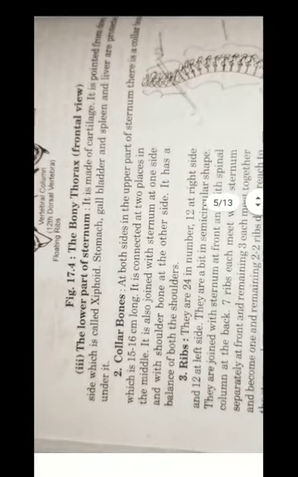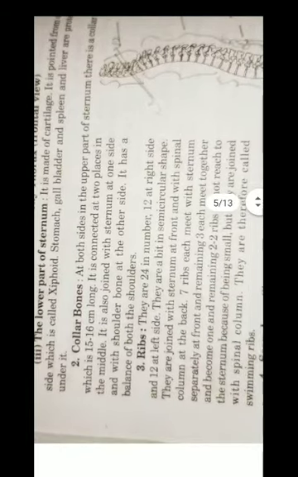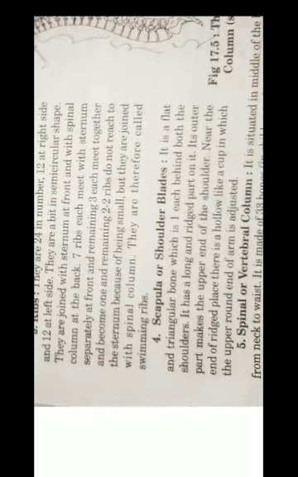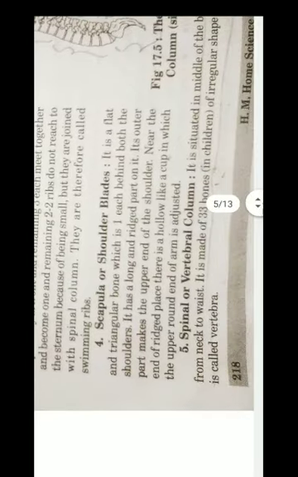Number 2, collarbones. At the side of the upper part of the sternum, there is a collarbone 15 to 16 centimeters long. It can connect at 2 places in the middle. It is also joined with the sternum at one side of the shoulder. Ribs. They are 24 in number, 12 on the right side and 12 on the left side. Scapula or shoulder blade. It is a flat and irregular triangular bone, one behind each shoulder. It has a longer raised part.